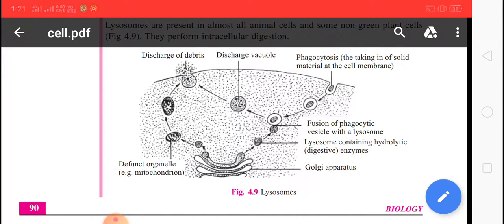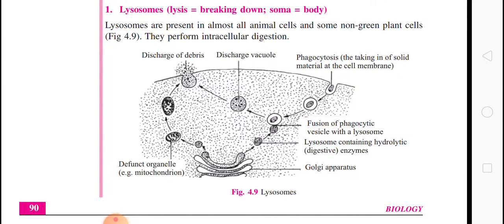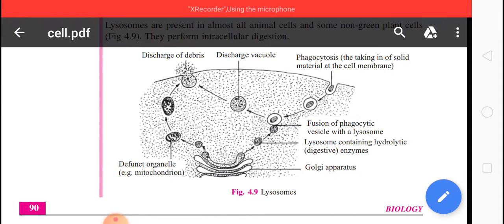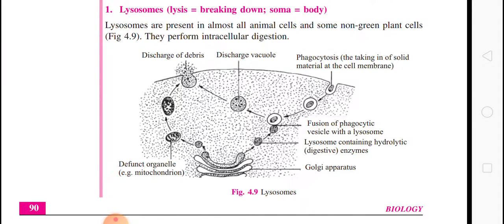These contain several digestive enzymes which are synthesized in the rough endoplasmic reticulum, concentrated in the Golgi apparatus and packed in lysosomes. When released, these enzymes bring about the digestion of various cytoplasmic structures. If these enzymes are released in the cell, they would result in auto-digestion of the cell. Hence, lysosomes are known as the suicide bag of the cells.